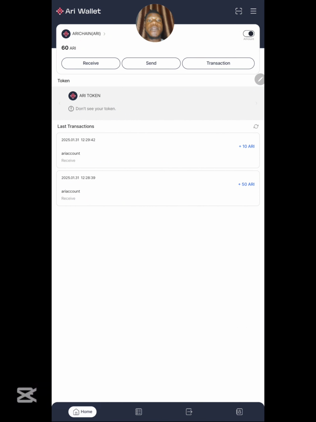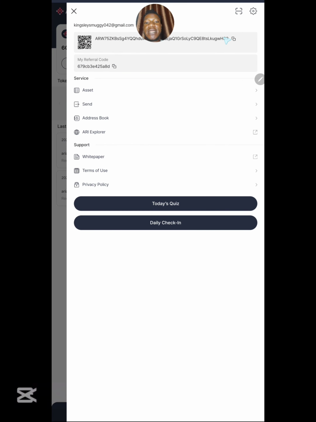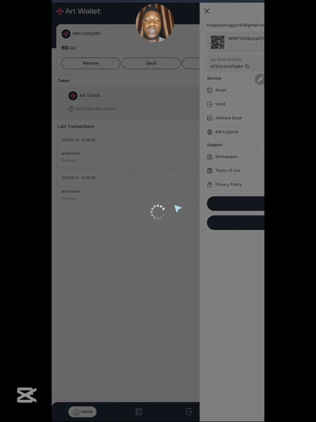So the next thing you need to do from here is to go ahead and click on this straight line right here. Once you click on the straight line, then you have to scroll down. You are going to see today's quiz. So you need to be answering the quiz every single day, because the more that you answer the quiz, the more bonus that you gain. So you go ahead and click on today's quiz.